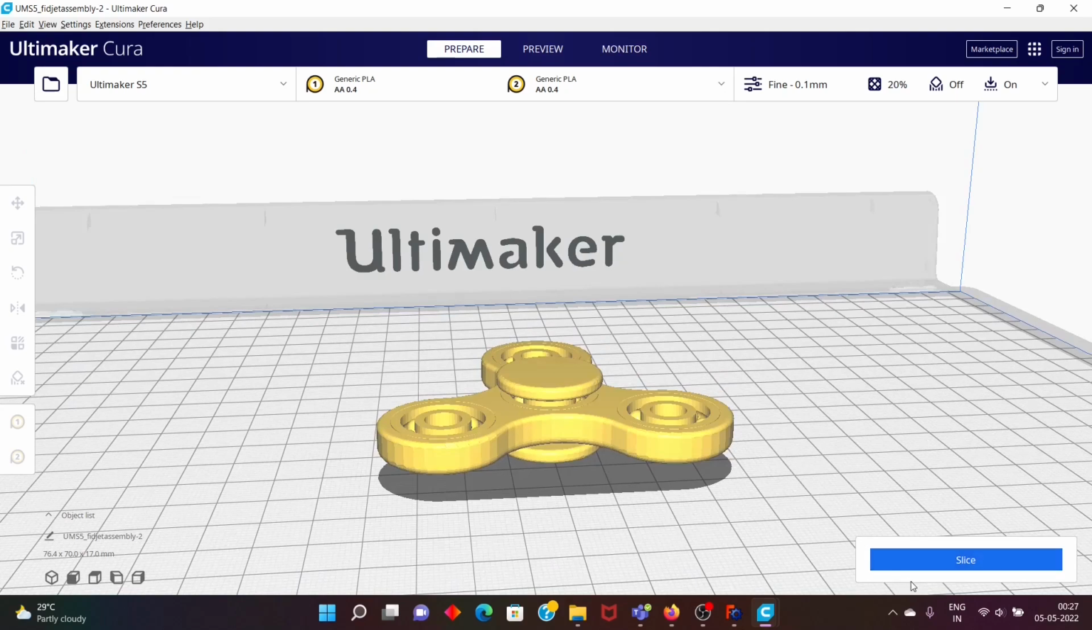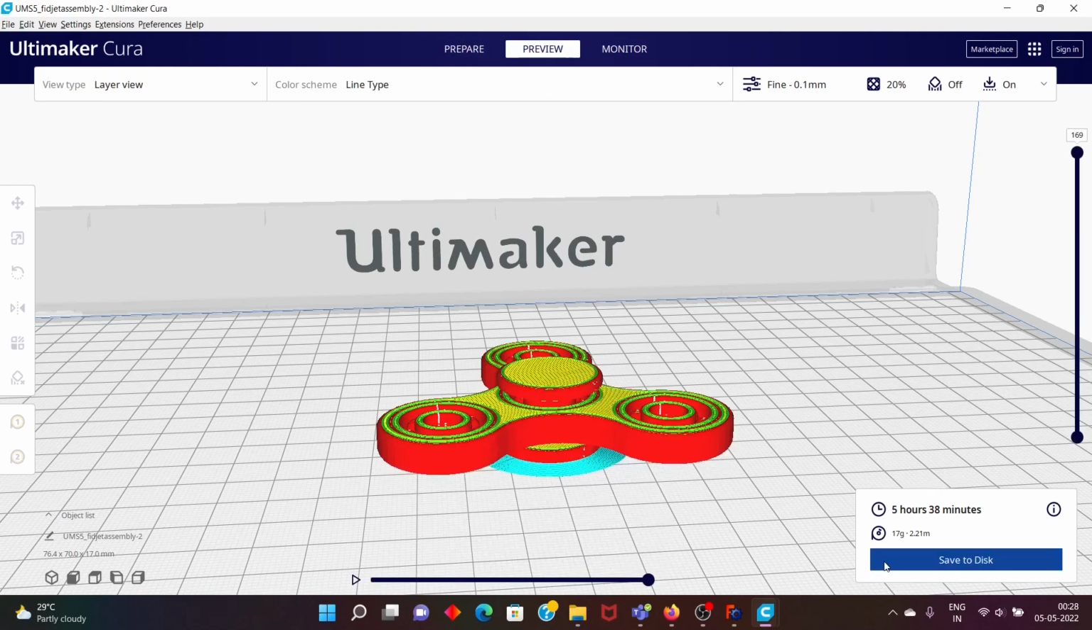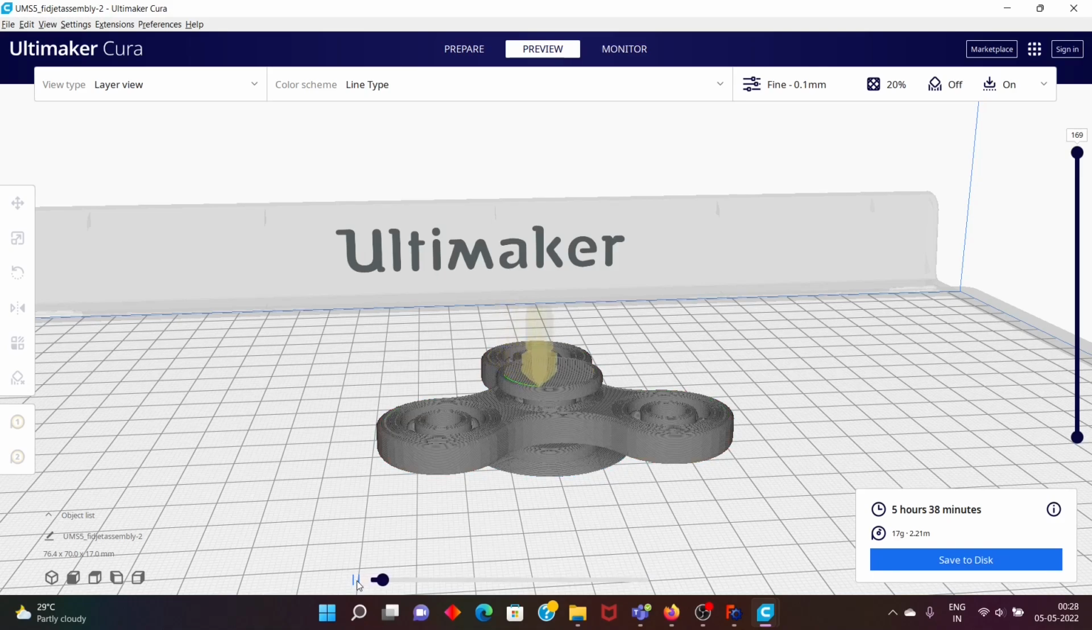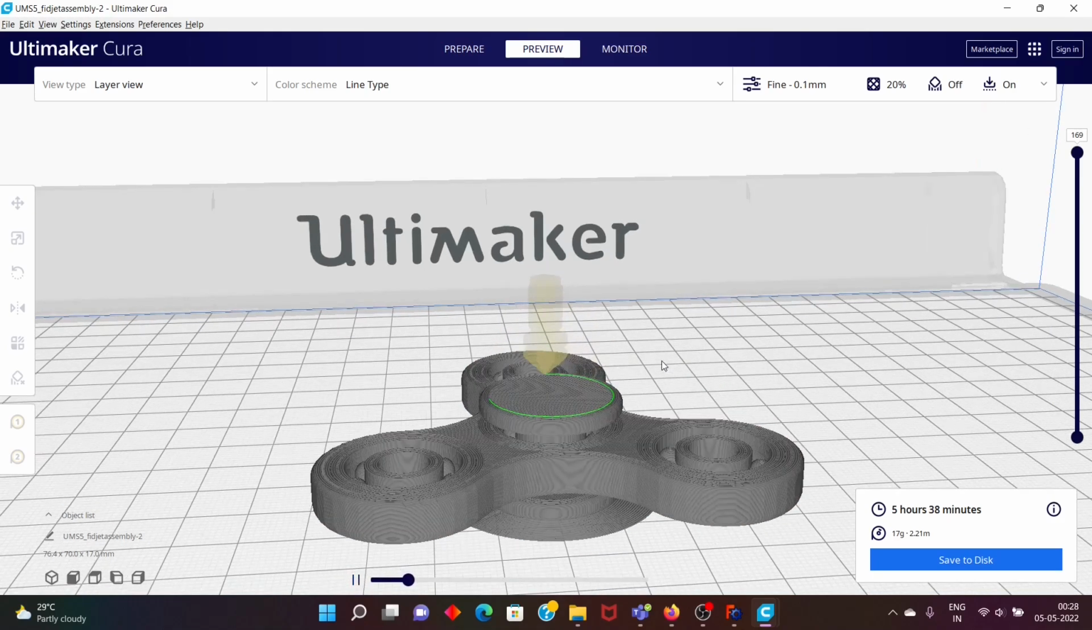Now let's slice the 3D model. As we can see, it is showing that the print time is 5 hours 35 minutes. Now let's have a preview. You can see that the model is being printed.